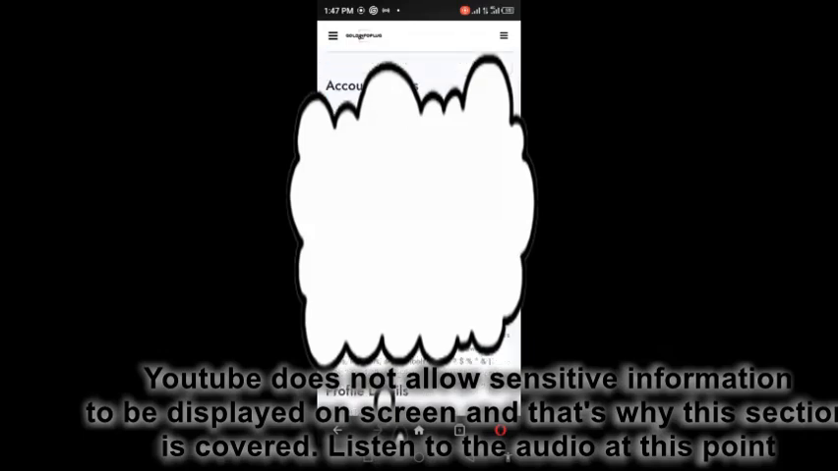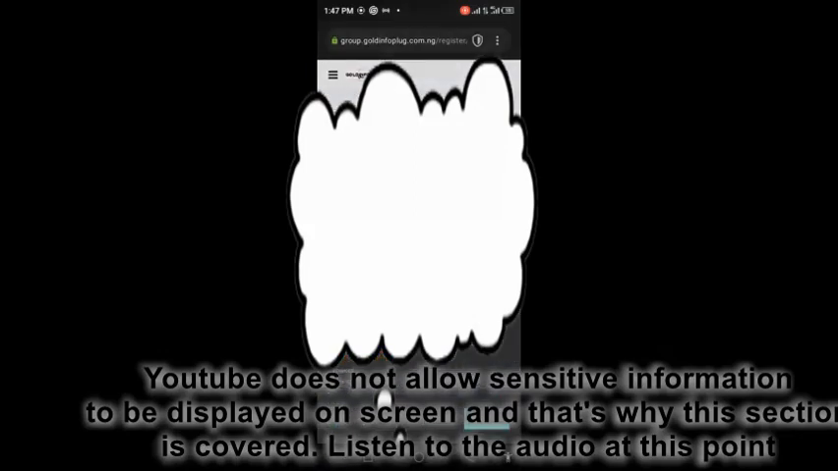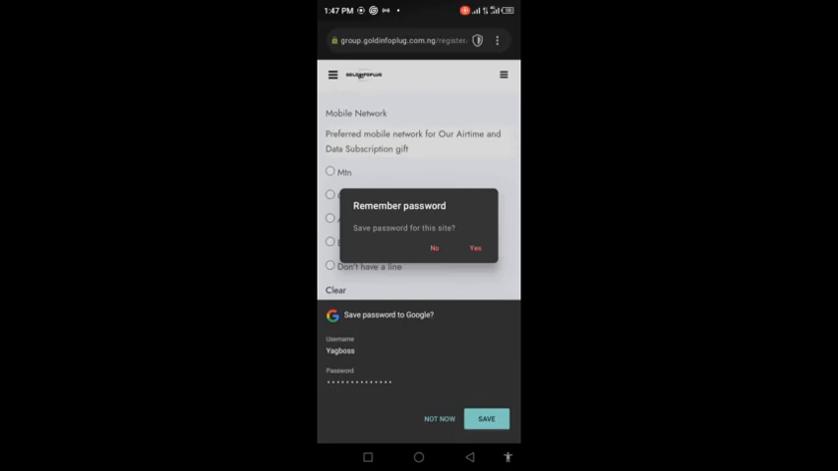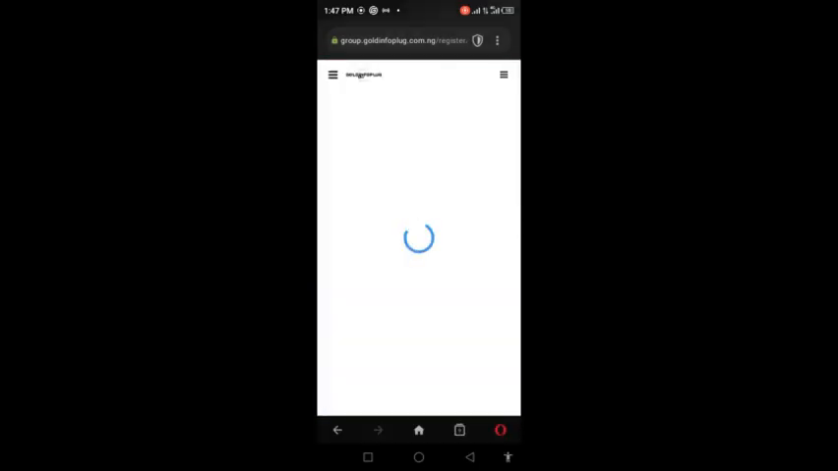Once you have entered all the right information correctly, the next thing is to click on the sign up button. You can save this password for a later time so that you don't have to remember it. Since this is just a test run and none of this information is correct, I'll just press no, then proceed to sign up.